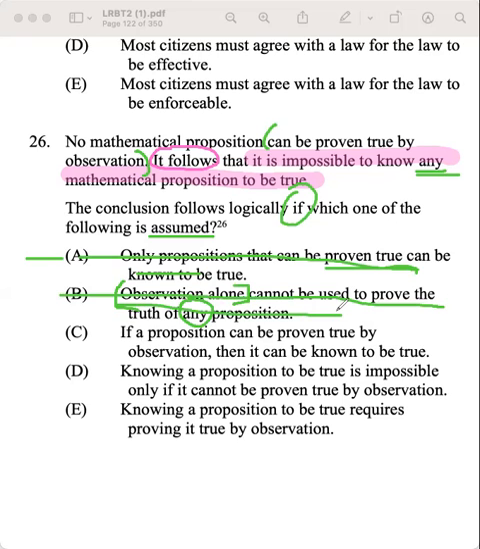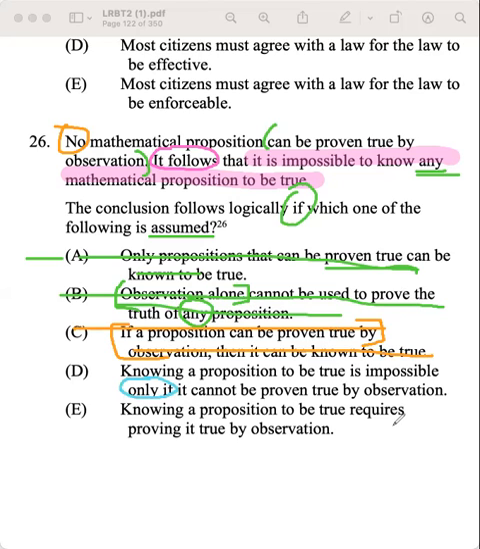C, if a proposition can be proven true by observation, then it can be known to be true. I mean, cool. This is a conditional, and we're saying, hey, if it could be proven true by observation, then it could be known. But our stimulus is already telling us that no mathematical proposition can be proven true by observation. So this is irrelevant because we don't even have that sufficient trigger here in our stimulus. So it's not C.